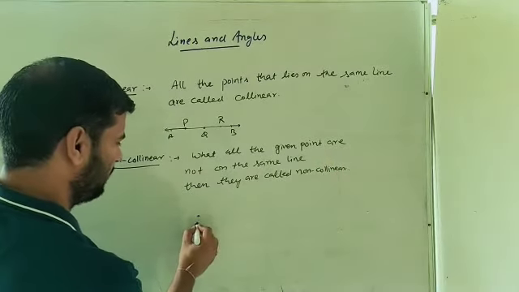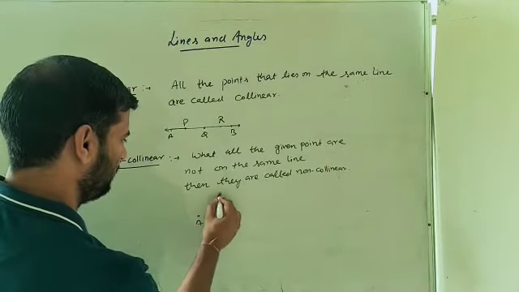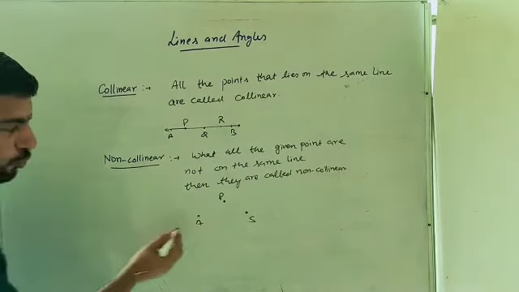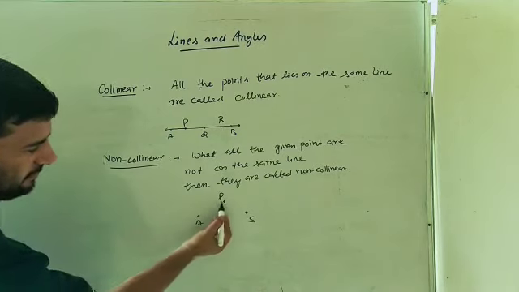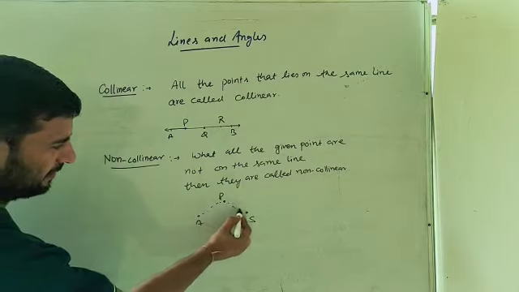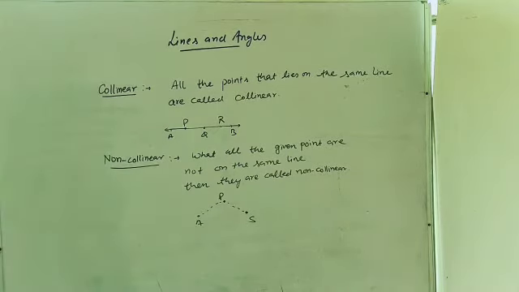So consider this one, A, B, S. Any two points can make a line, but this third point is out of the line, so they don't make a line, they make some other structure. So they are not collinear. They are not collinear.